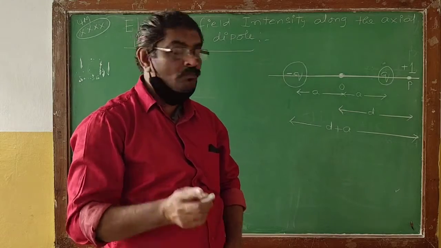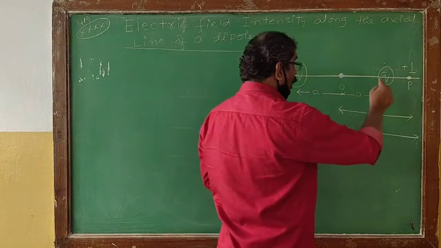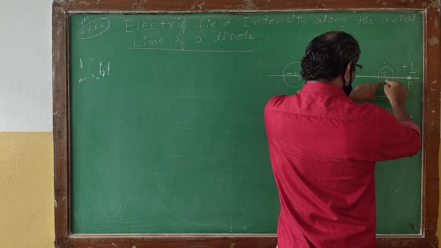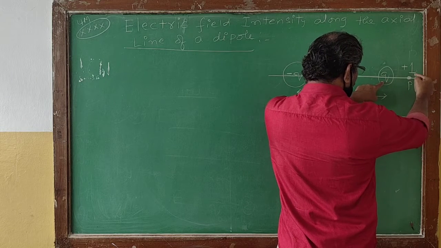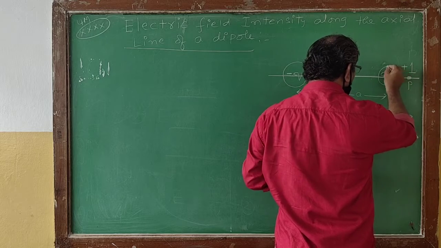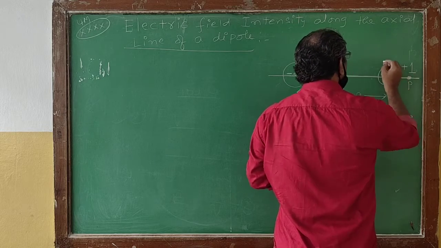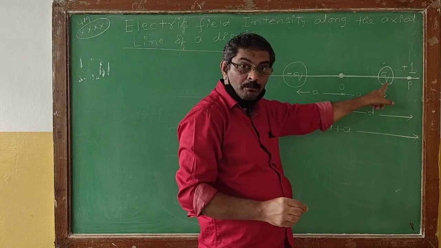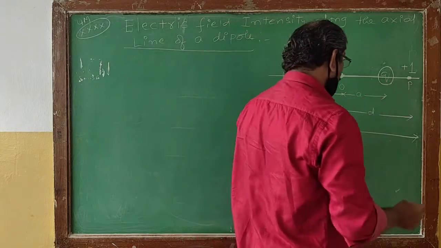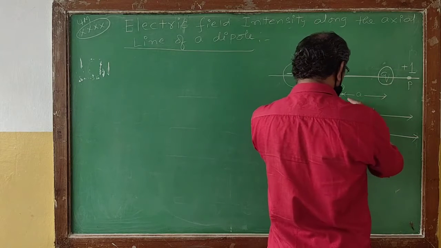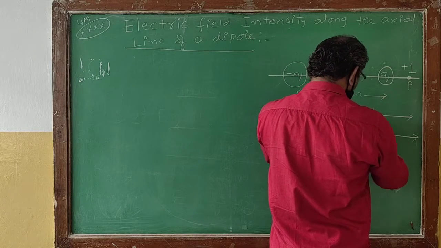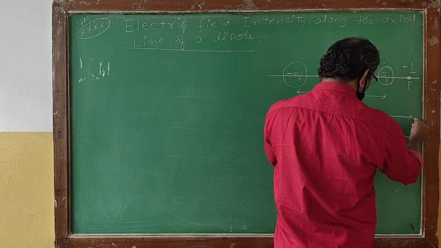Similarly, what will be the distance of the positive charge from the point P? Very simple: from here to here it is a, and from here to here it is d.